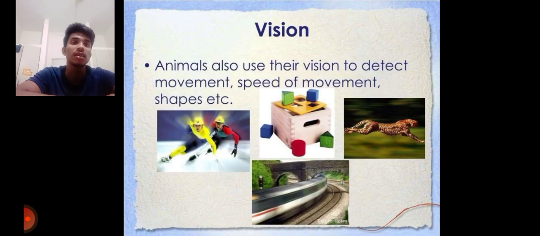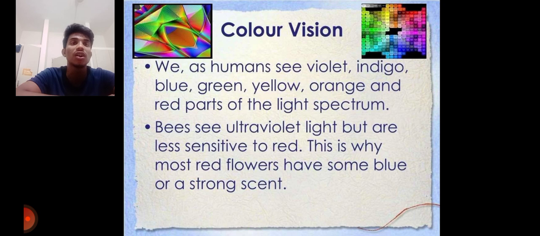Animals also use their vision to detect movement, speed, shapes, etc. Color vision: we as humans see violet, indigo, blue, green, and many colors of the light spectrum. Bees see ultraviolet light but are less sensitive to red.